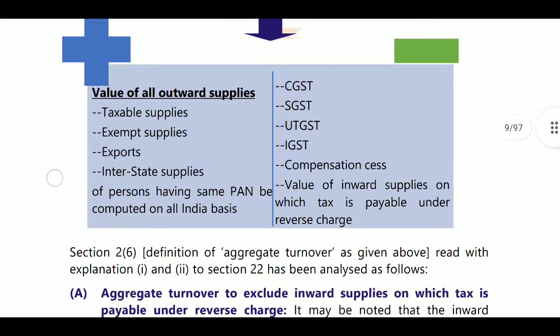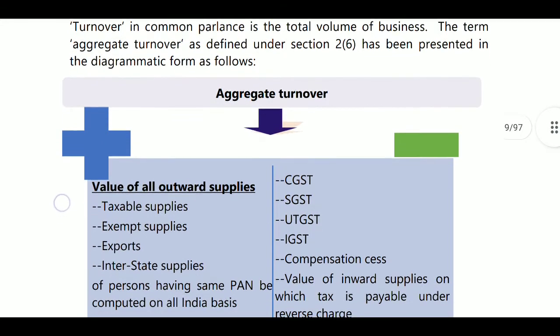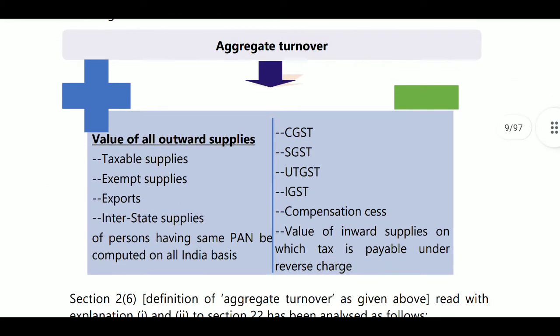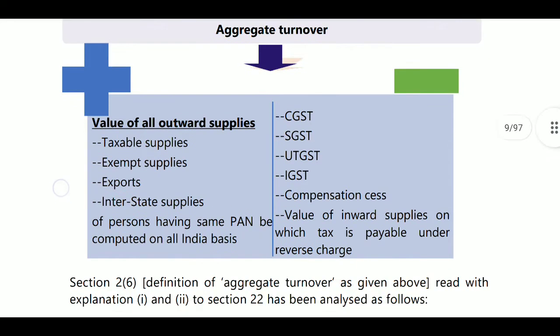Aggregate turnover, as per section 2, clause 6, means the value of all outward supplies, that is taxable supplies, exempt supplies, export supplies, and interstate supplies of a person having the same PAN, computed on an all-India basis. These all are included in aggregate turnover.